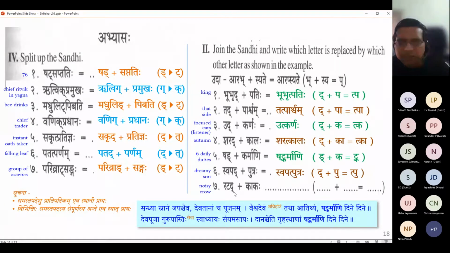Okay. Last one. Ratatkakah. Takara. Ratatkakah. Actually, ratana in Sanskritam means a few things. One thing about ratana is, suppose I keep on mugging up this verse saying Sandhya Sanam Japaschaiva Devatanam cha Pujanam, and again come back and do that. That is called ratana. Okay.